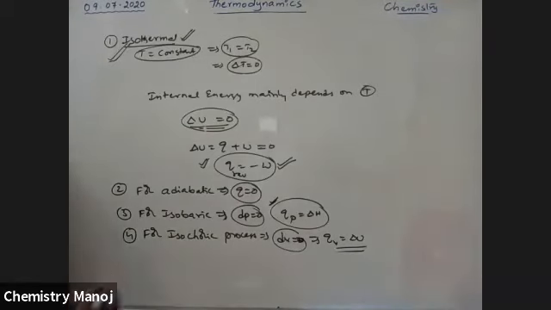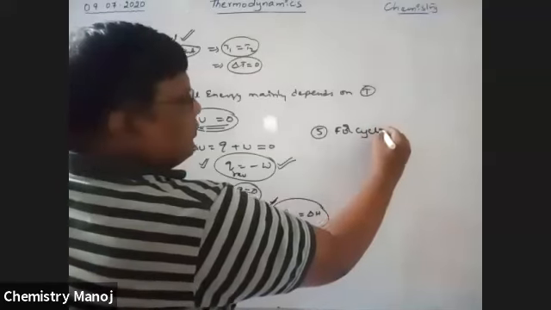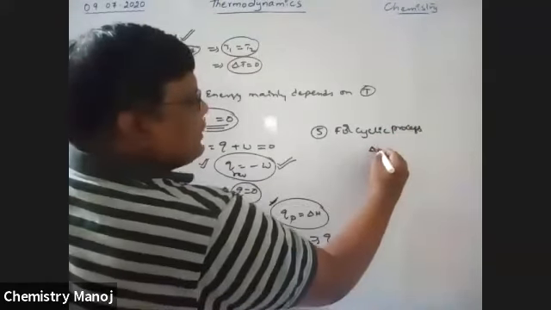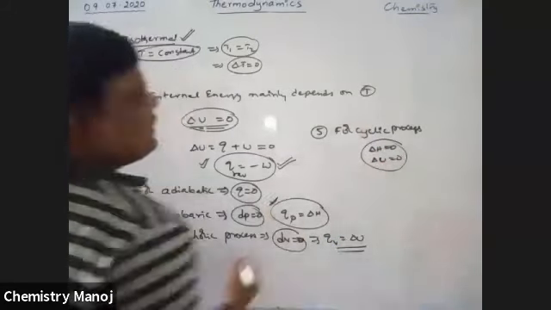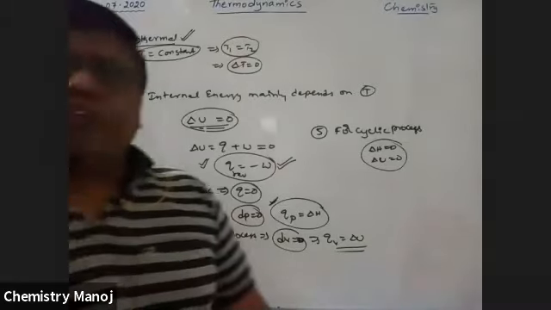Next, for a cyclic process, delta H is equal to 0 and delta U is also equal to 0. So these are some compulsory conditions you should memorize. They are very, very important. It is all about the first law of thermodynamics.